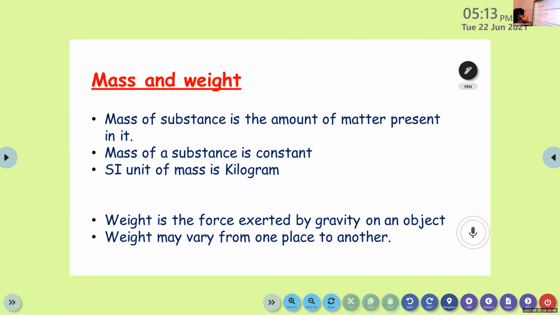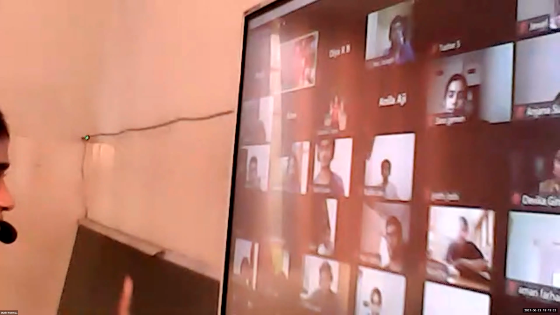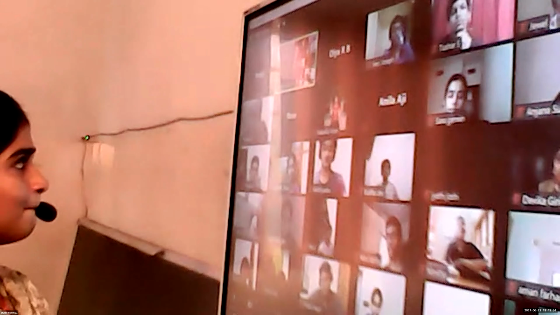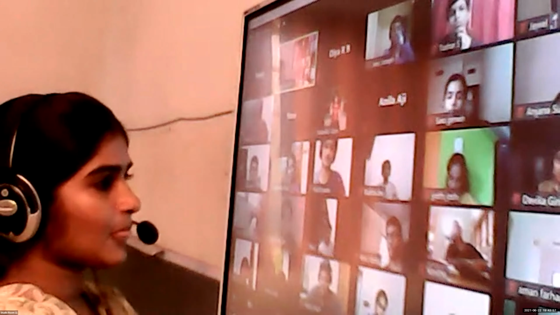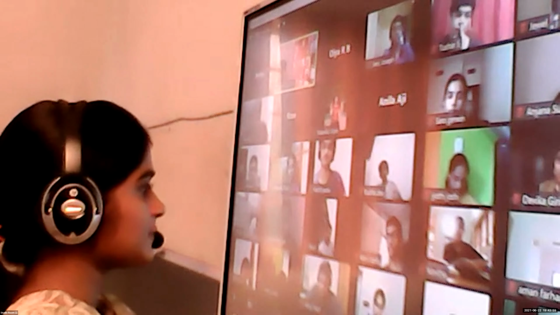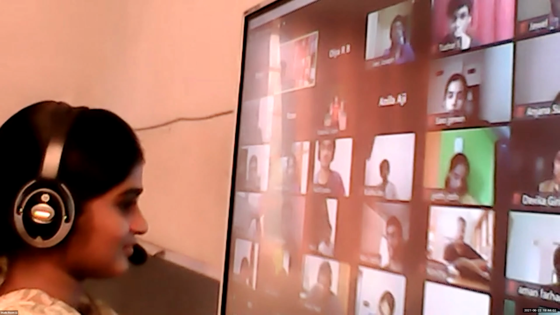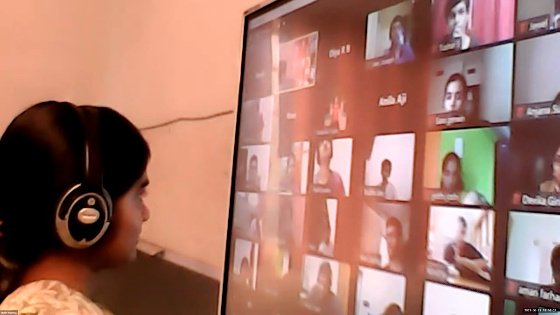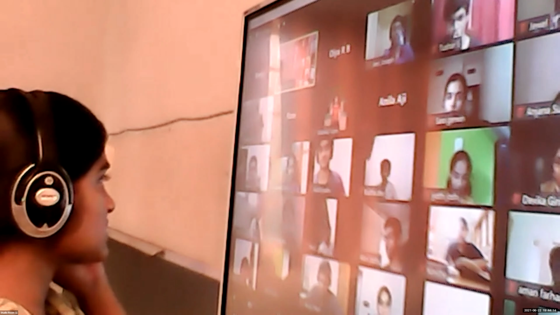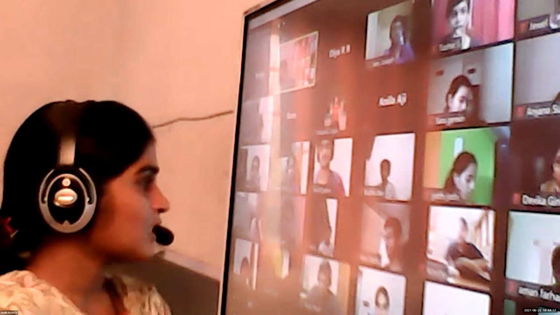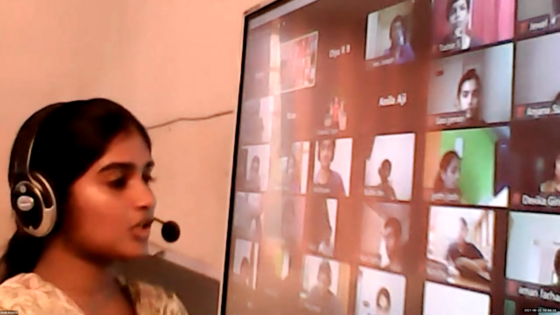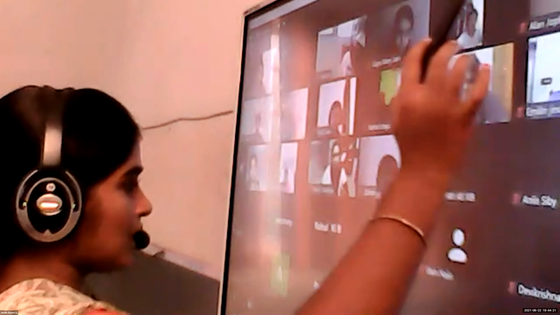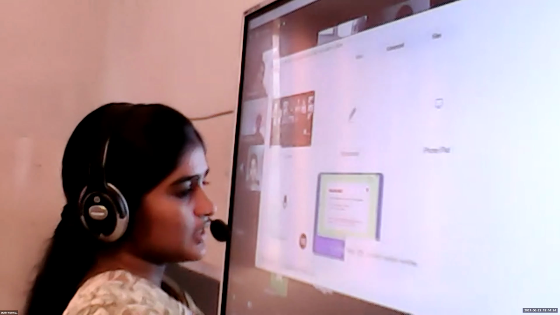Just a small topic. What's the difference between mass and weight? Can you tell me? Weight depends on the gravitational force, whereas mass is independent. Very good. Mass is constant. The amount of substance is defined as mass, right? And weight will depend on the gravity. So that's the main difference.